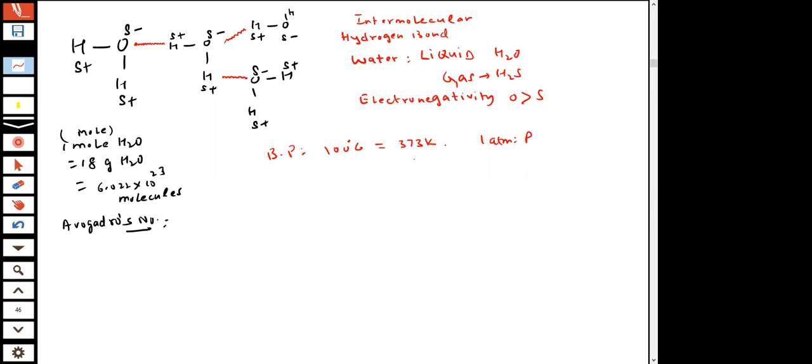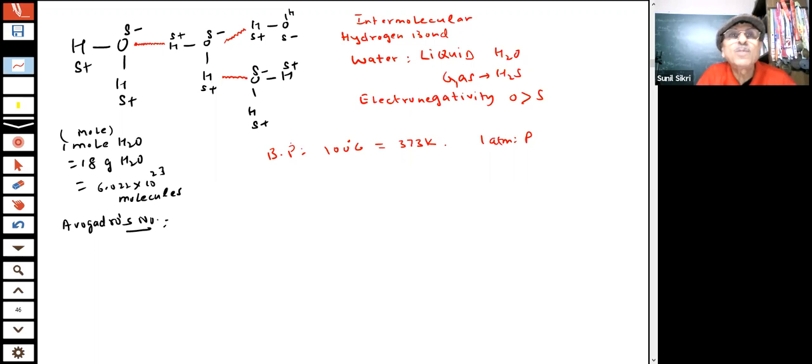It will need a large amount of heat energy. What will the heat energy do? It will break these bonds. When these bonds are broken, it will start converting from liquid to gas state. So energy will be required to break these bonds.